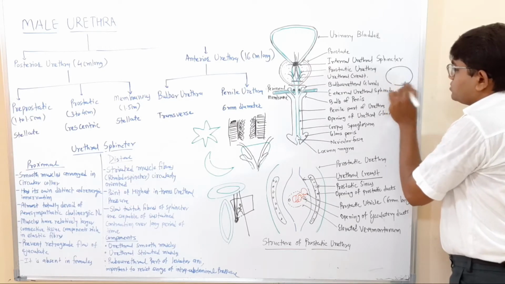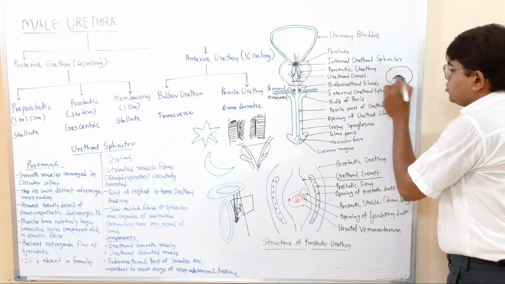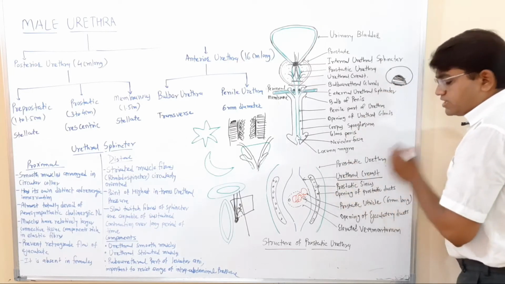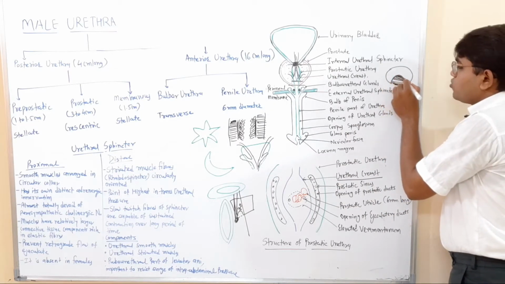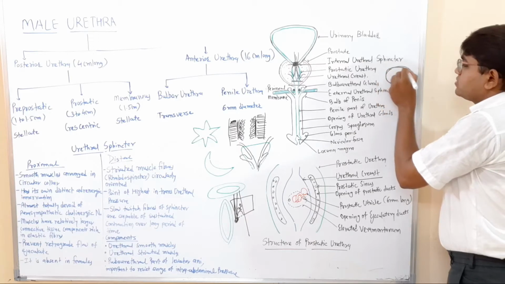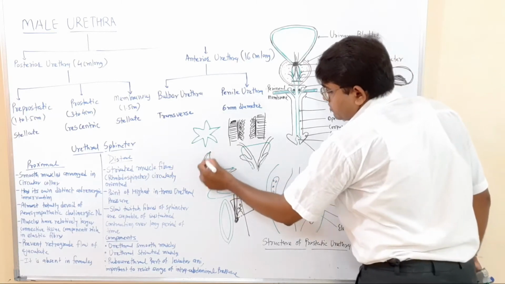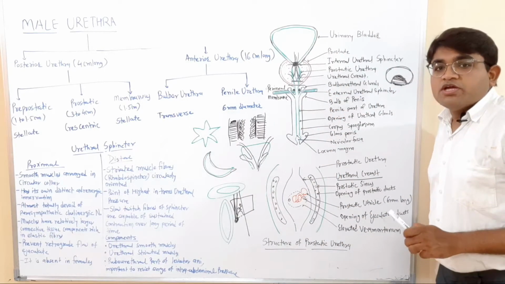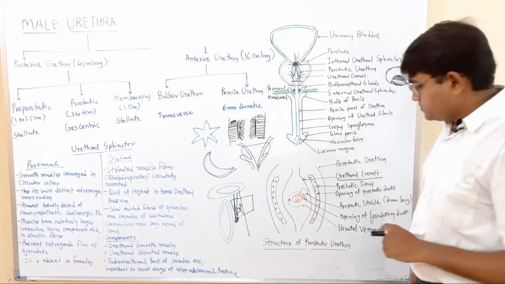So this elevation is known as the urethral crest, and due to this urethral crest, the lumen of the urethra is of a concentric shape, due to the presence of the urethral crest on the posterior surface.